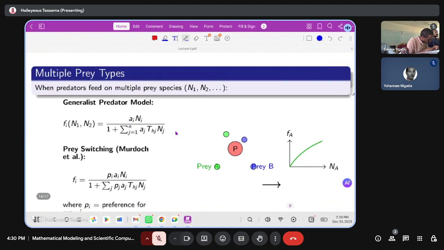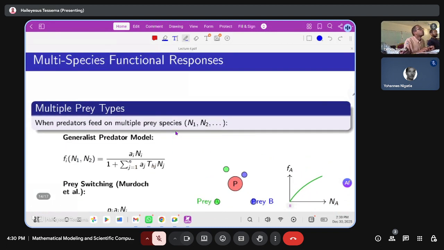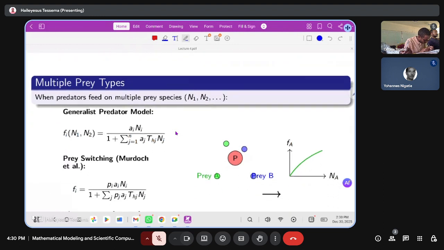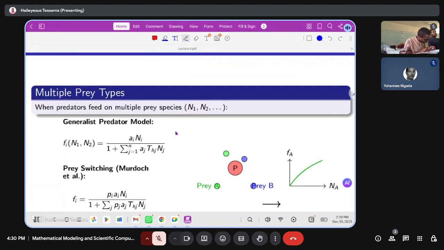I think there are also cases of multi-species functional responses, when the predators feed on multiple species, N1, N2, up to Nj. So the general predator response may have a form like this one.